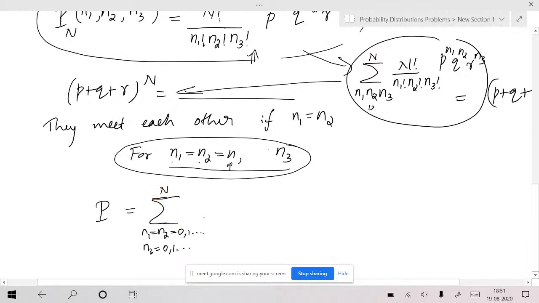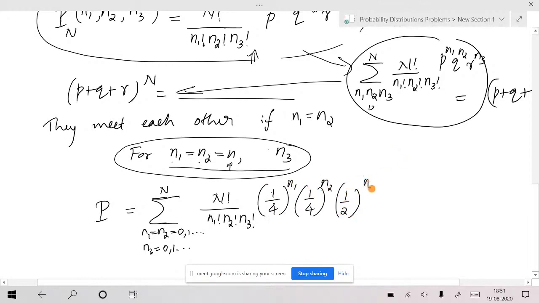N factorial divided by n1 factorial, n2 factorial, n3 factorial. Now let me substitute p, q and r. P is 1 by 4 raised to n1, q is 1 by 4 raised to n2, r is 1 by 2 raised to n3.